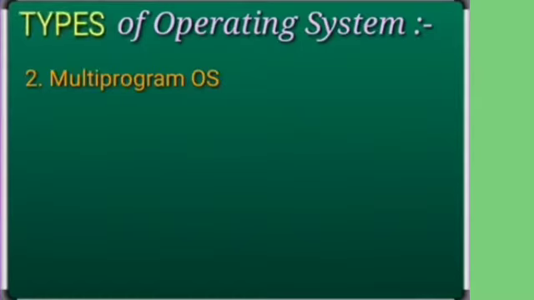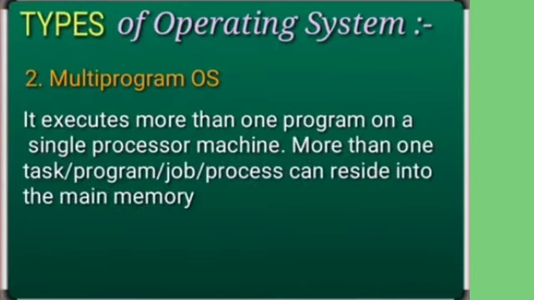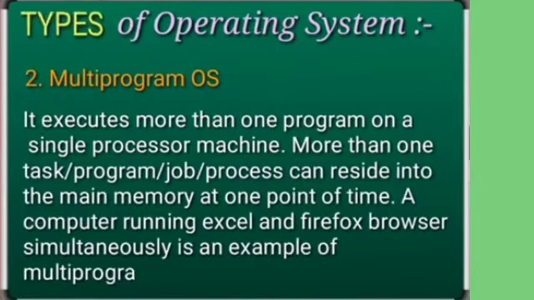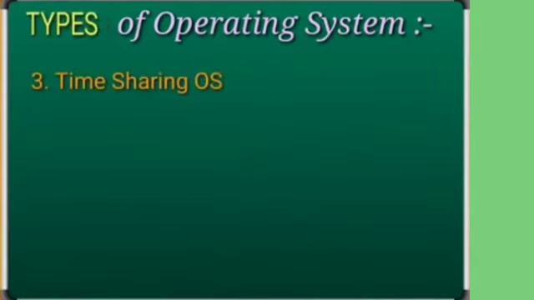Now the second category or type of operating system is multi-program operating system. This operating system supports multiprogramming. It means more than one user can be supported by it, or for one user, more than one user program is loaded and stored in the memory of the computer at the same time, and it is executed using some techniques. The example of multi-programming operating system can be Unix and Linux. They support multiprogramming.